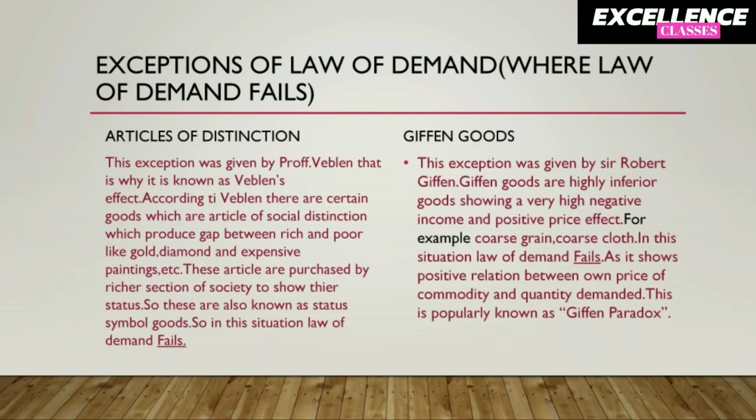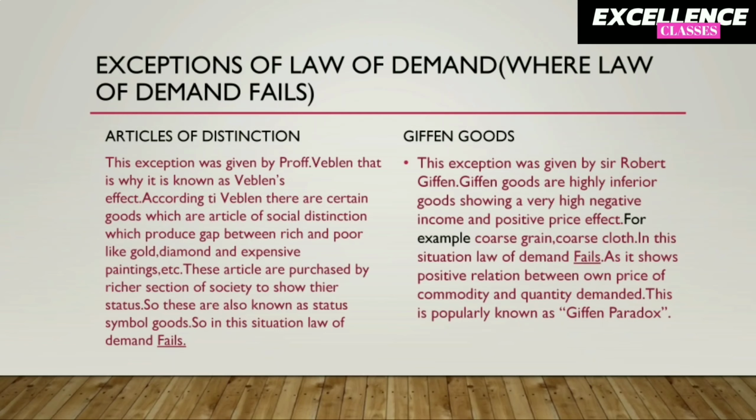Now the next exception is Giffen goods, and this exception was given by Sir Robert Giffen. Giffen goods are highly inferior goods showing a very negative income but positive price effect. Negative income effect means these goods are more demanded when the income of a consumer decreases and vice versa.